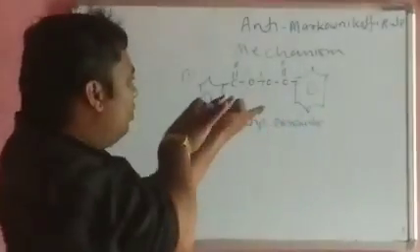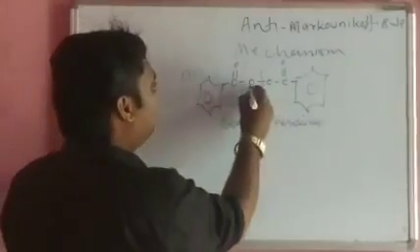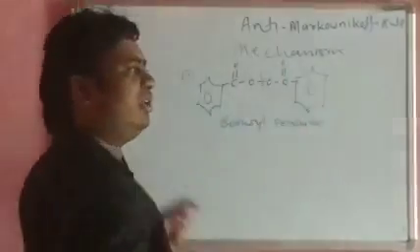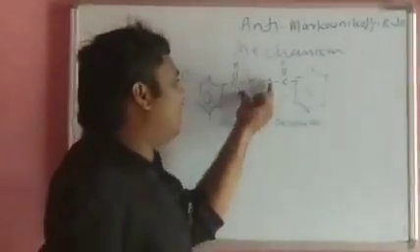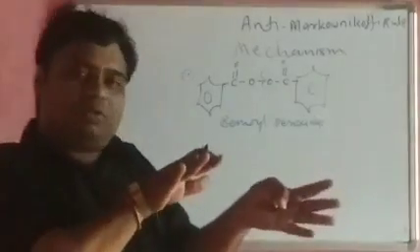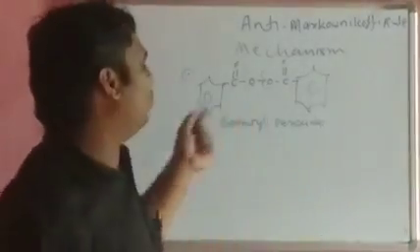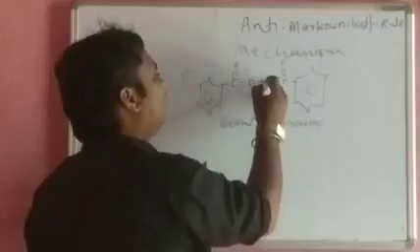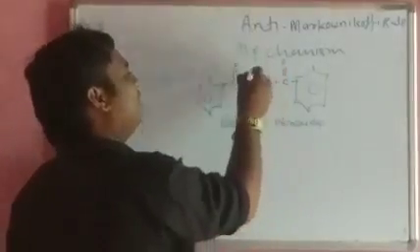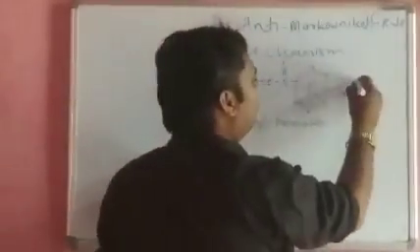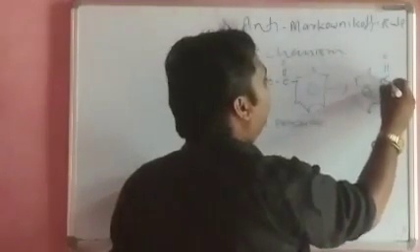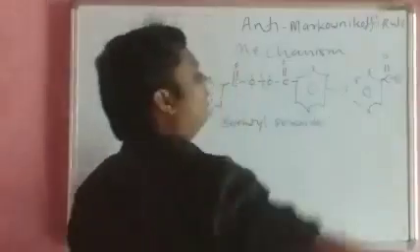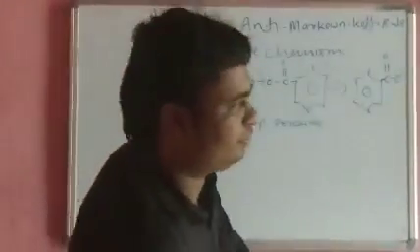Here the two atoms are the same. We can say that here is oxygen, here is oxygen, and between them there is a simple single bond, a sigma bond. Both atoms are the same, meaning they have the same electronegativity, and hence homolytic cleavage takes place. One electron is retained by this oxygen, one electron by that oxygen, giving the formation of CO dot, these radical fragments.